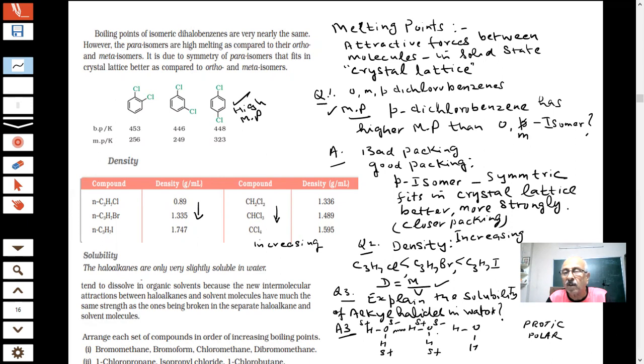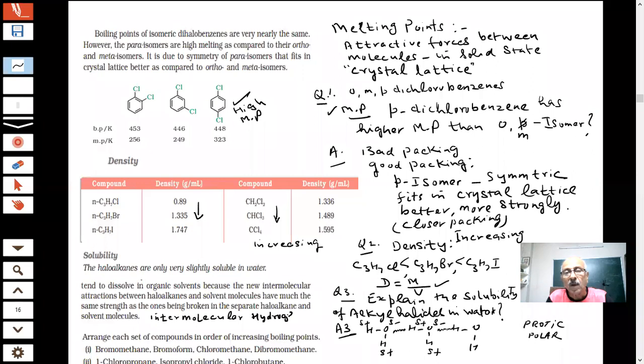What is this called? In the water, what you have, students? You have intermolecular hydrogen bonding. Hydrogen bonding. Yes or no?